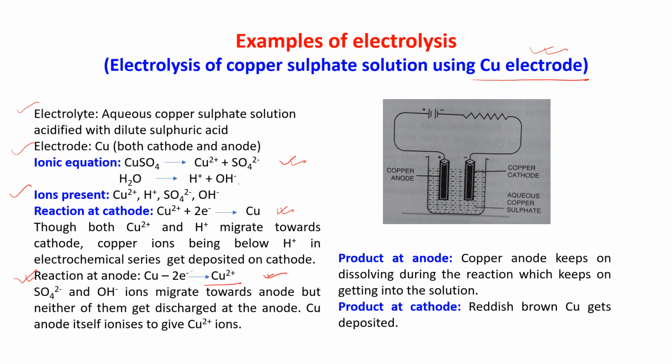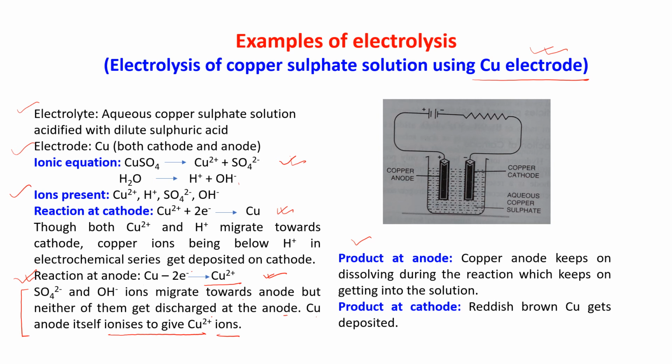See here it is written: SO4 2 minus and OH minus ions migrate towards the anode, but neither of them gets discharged at the anode. The copper anode itself ionizes to give Cu2 plus ions. So what is the product formed? The copper anode keeps on dissolving during the reaction, which keeps on getting into the solution, as I told you.